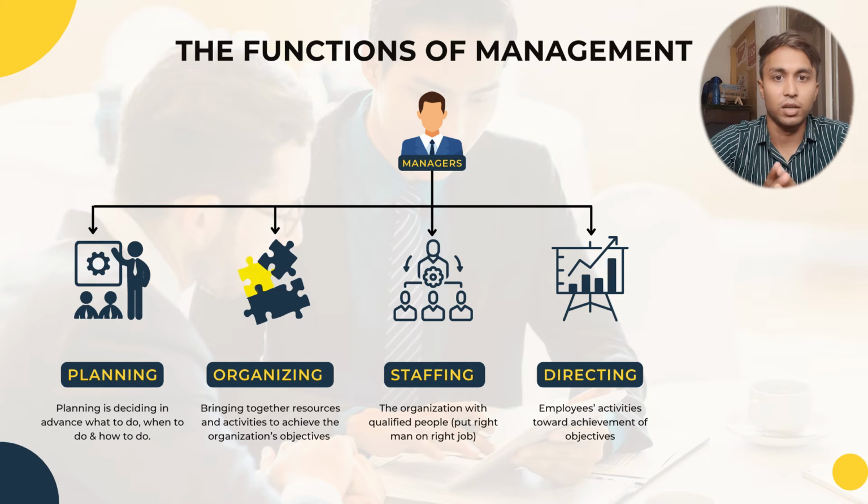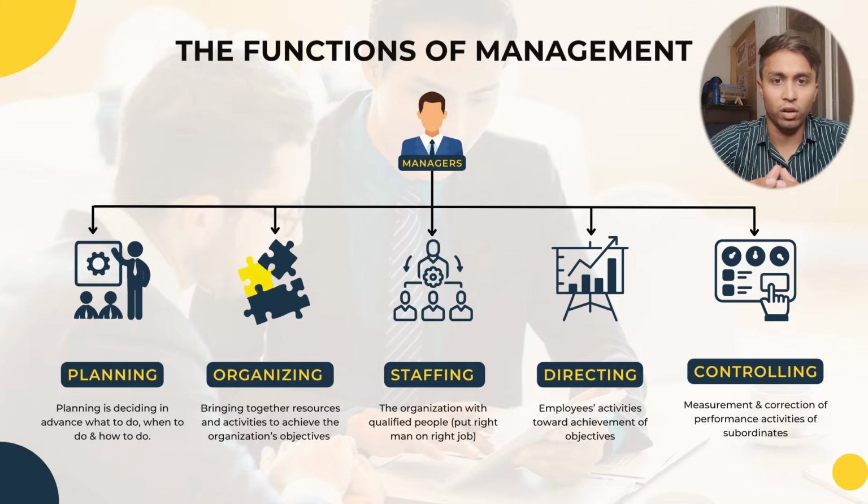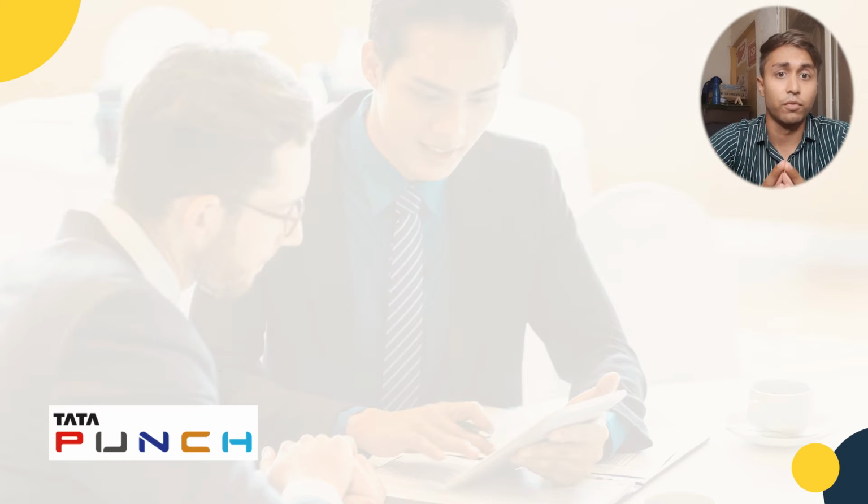And last but not the least, when you have a direction, a team, resources and a plan, you have to control all of them to achieve a target. So controlling is also an important part of the functions of management. These were the few functions of management. Now we'll take a live example to understand how the functions of management work in the market.